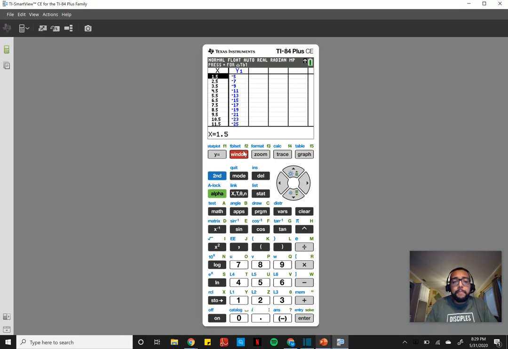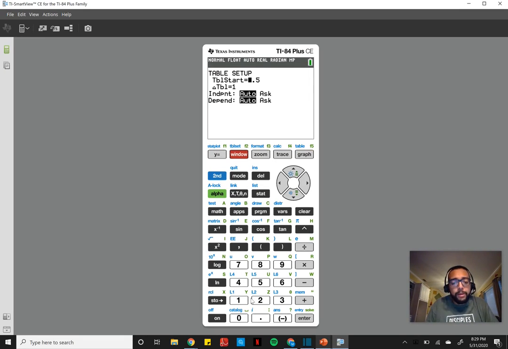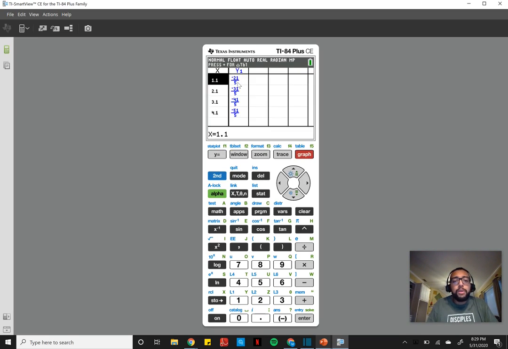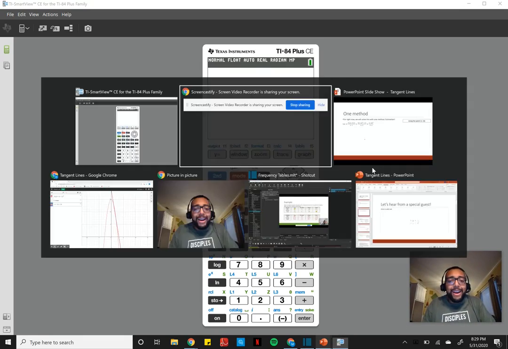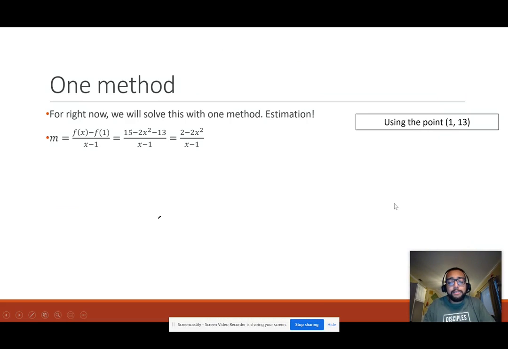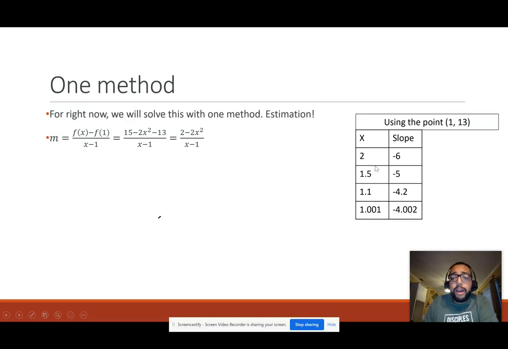I wrote this down in a table, so I'm not going to write it down just yet. What about 1.1? Negative 21 over 5, and that worked out to be a decimal. So that's essentially what it's doing right here. Now, I did this already to save us some time. I found all these different slopes: negative 6, negative 5, negative 4.2, negative 4.002. It looks like it's getting closer to a number.